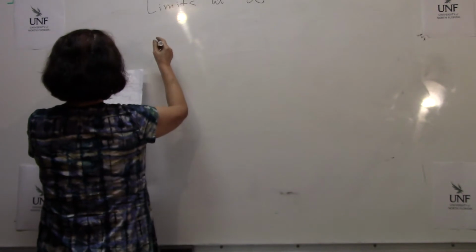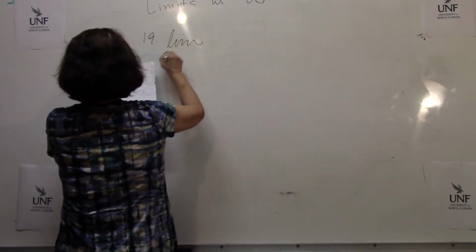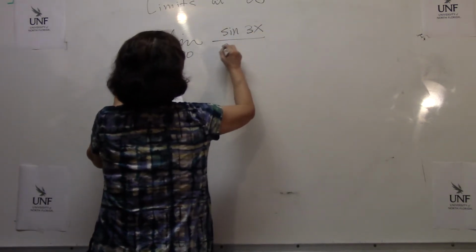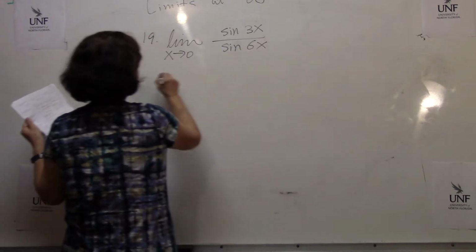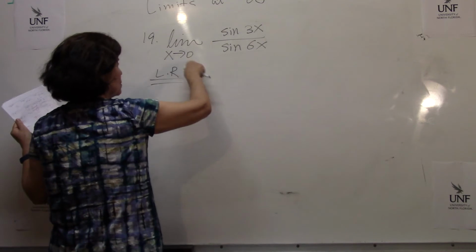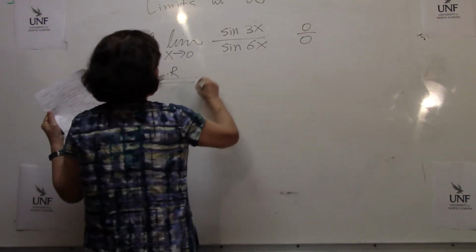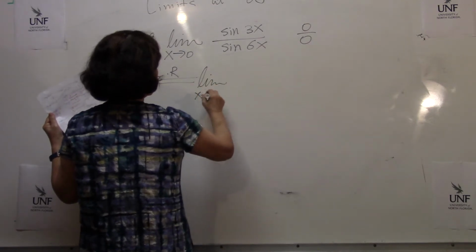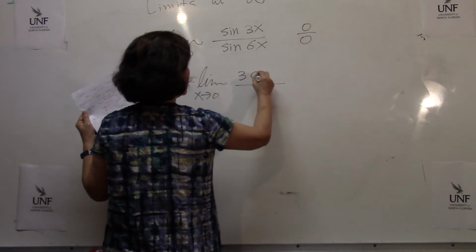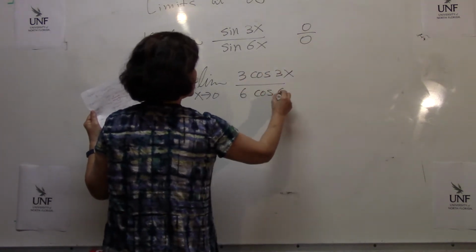Okay. The next one, number 19, limit as x goes to 0, sine 3x over sine 6x. Well, let's go to just L'Hopital's rule directly. See, as x goes to 0, this is a 0 over 0 form, indeterminate form. So L'Hopital's rule says the derivative of this is 3 times cosine 3x. Here is 6 times cosine 6x.